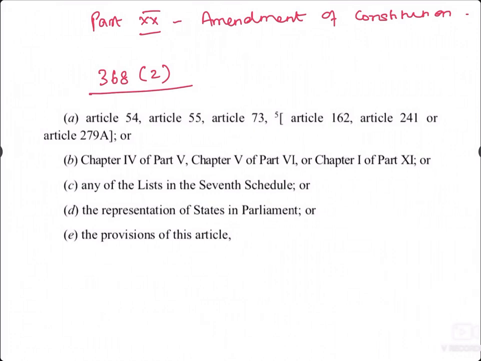The ratification is required for the following things, all given under the amendment of the Constitution by Article 368, in Part 20. These are Articles 54, 55, 73, 162, 241 and 279A, and Chapter 4 of Part 5, Chapter 5 of Part 6, Chapter 1 of Part 11, any list in the 7th Schedule, representation of states in Parliament, and the provisions of this article itself, that is, the amendment article itself.